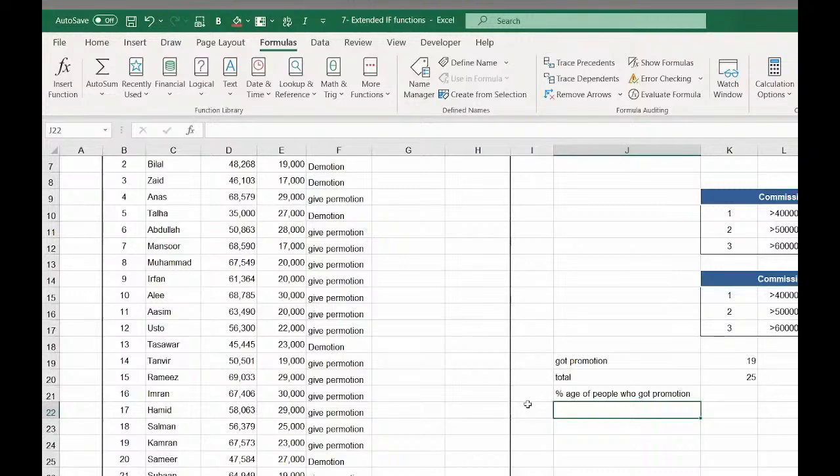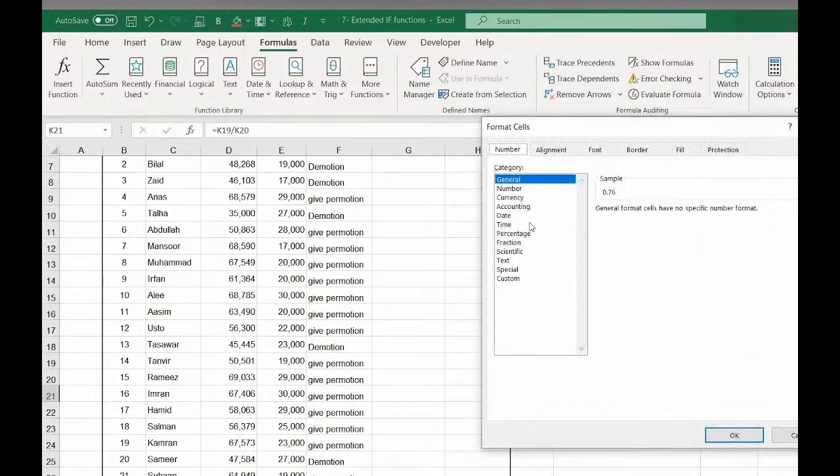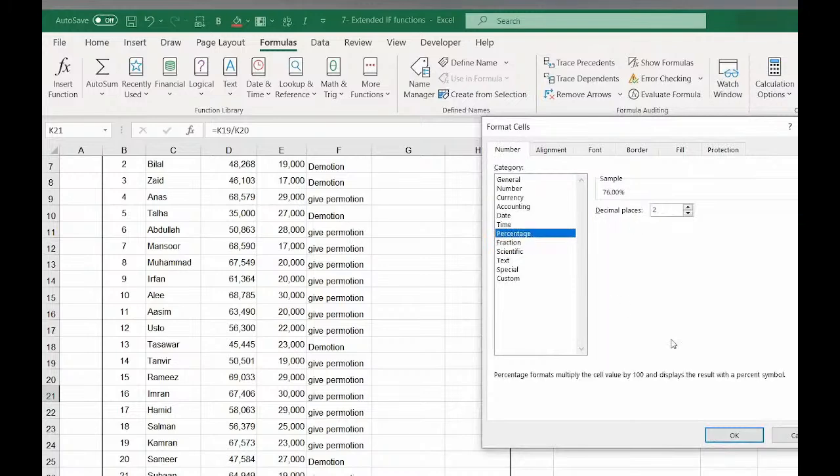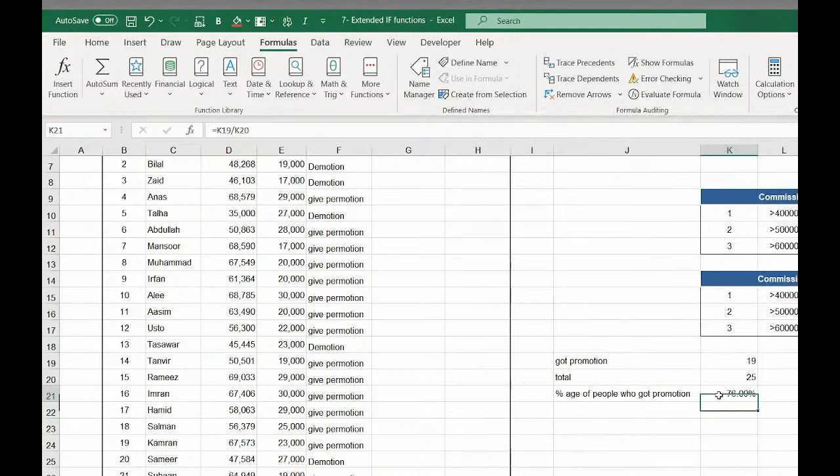Yeah, 19 is the number of people who got the promotion. 19 divided by total. Simple. Answer is 0.76. Now let's go to the control one and convert it into the percentage. We can say that 76% of people got promotions. You got my point, Regin?